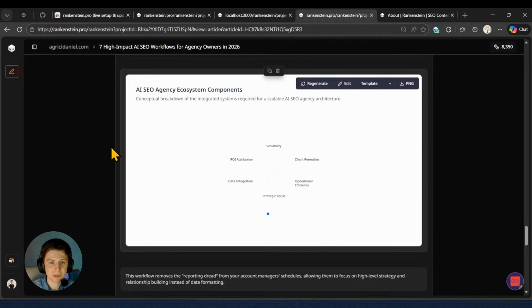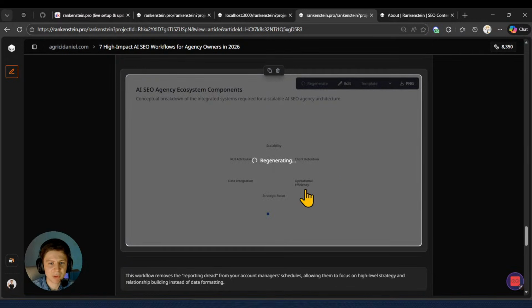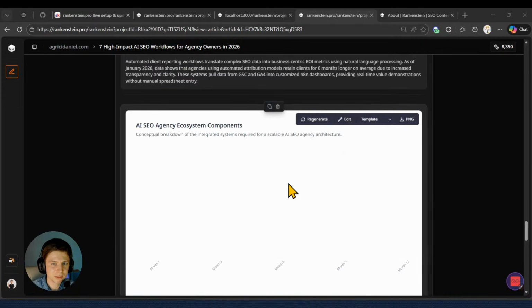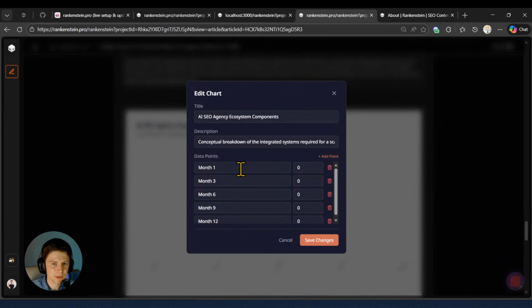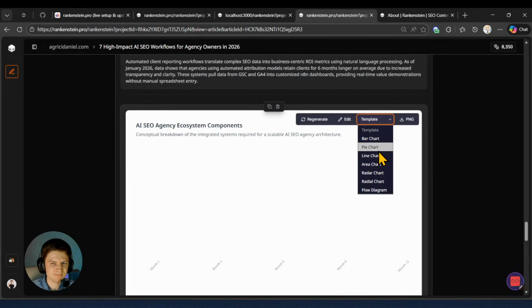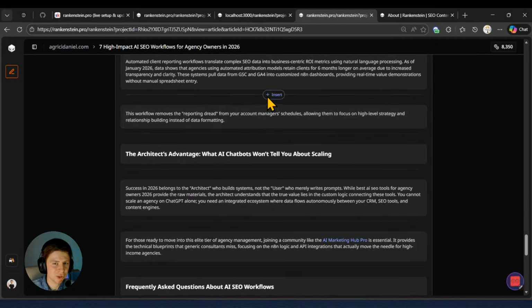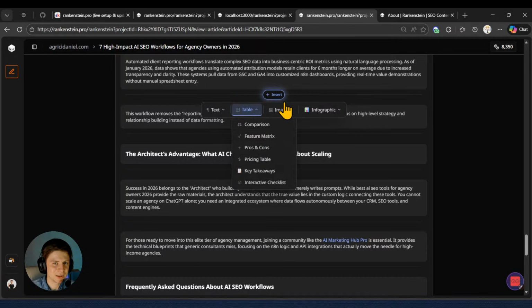And this part, okay, I will check again. Here we have another bug that I would like to fix. I'll press another template. I'm gonna choose maybe a line chart. Let's see if it properly works. And regenerating. Still doesn't. That's very strange. Month 1. Okay, here we are missing the data. Okay, so even now, guys, during the live, I have spotted another error, which will be part of this live that we will need to fix.